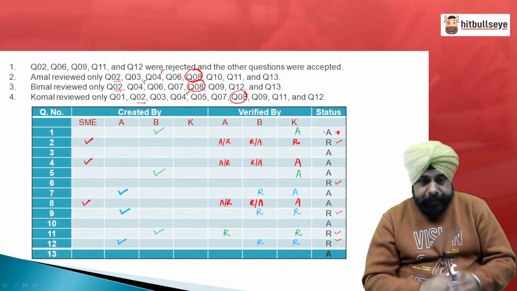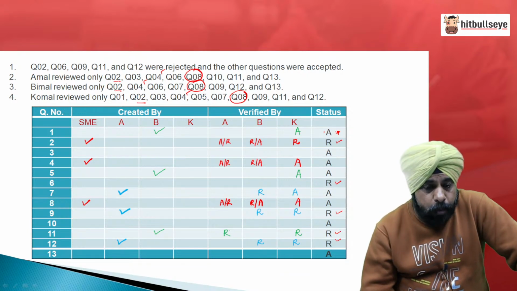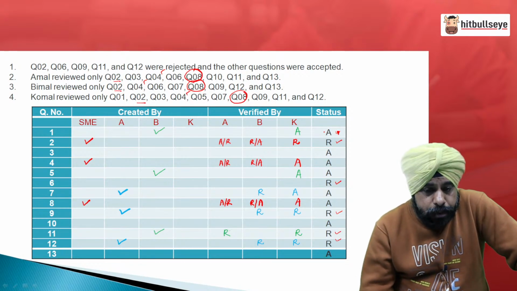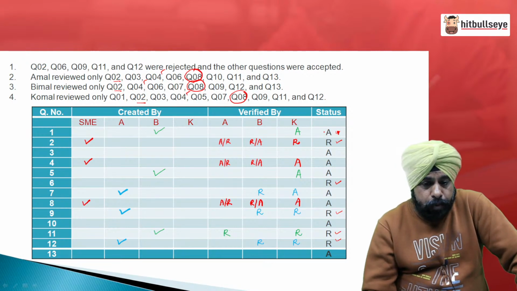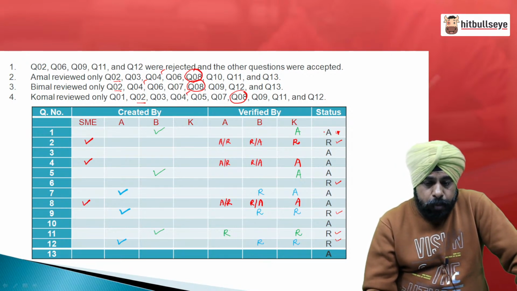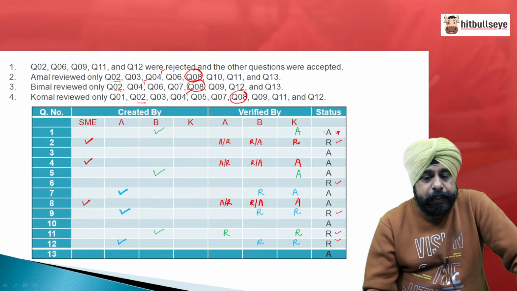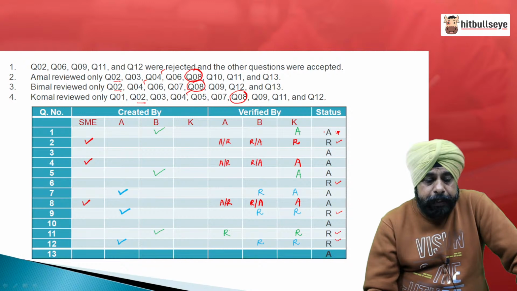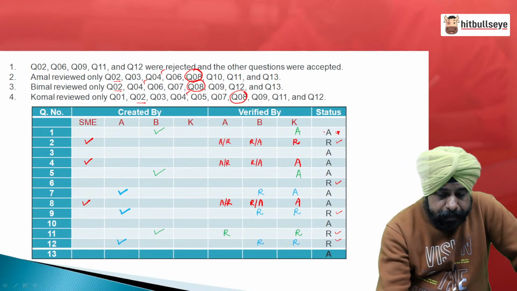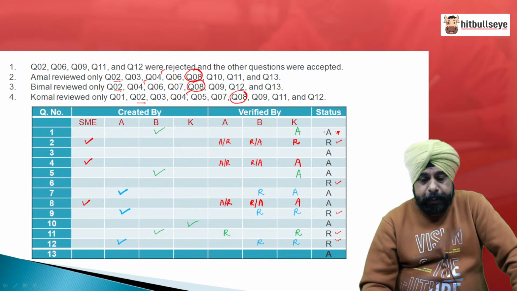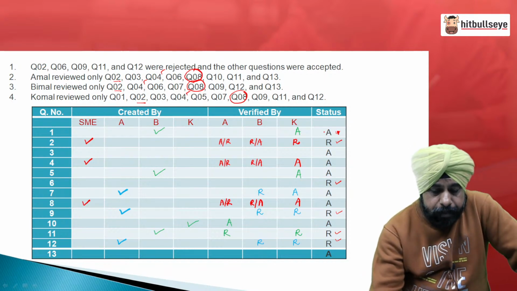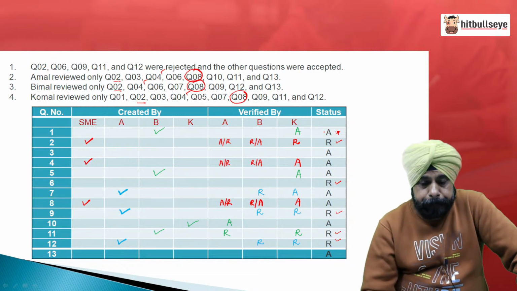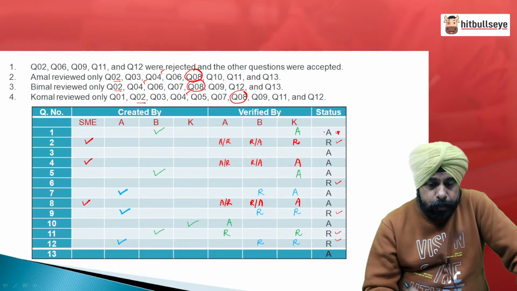Let us see. Any question which is only with A: question number 2 no, question number 3 no, question number 4 no, question number 6 no, question number 8 no, question number 10 is only reviewed by A. So, that means 10 must have been created by K and A must have reviewed and accepted it, because the question is finally accepted. Okay. This was question number 10.